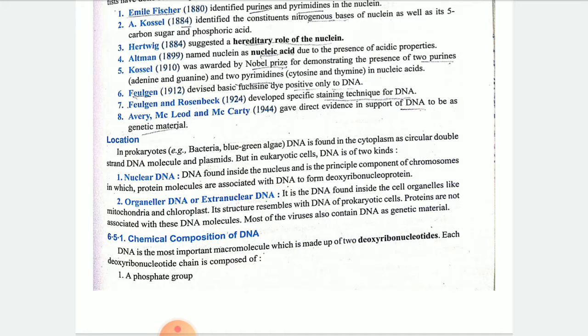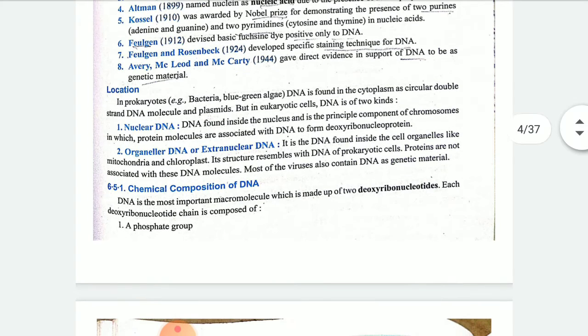Next, children, location. On the basis of location, DNA is considered to be of two types: one is nuclear DNA, another one is extranuclear DNA. In prokaryotes, DNA is generally found in circular double strand form, and it is generally known as plasmids. In prokaryotes, DNA is found in the cytoplasm, and it is a circular double stranded structure.